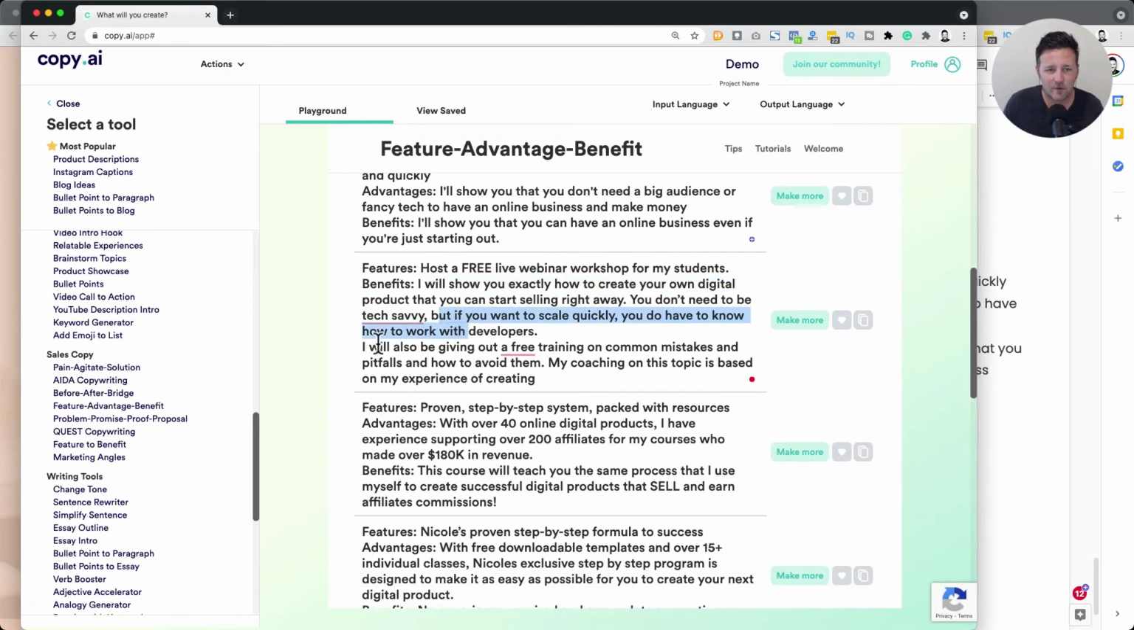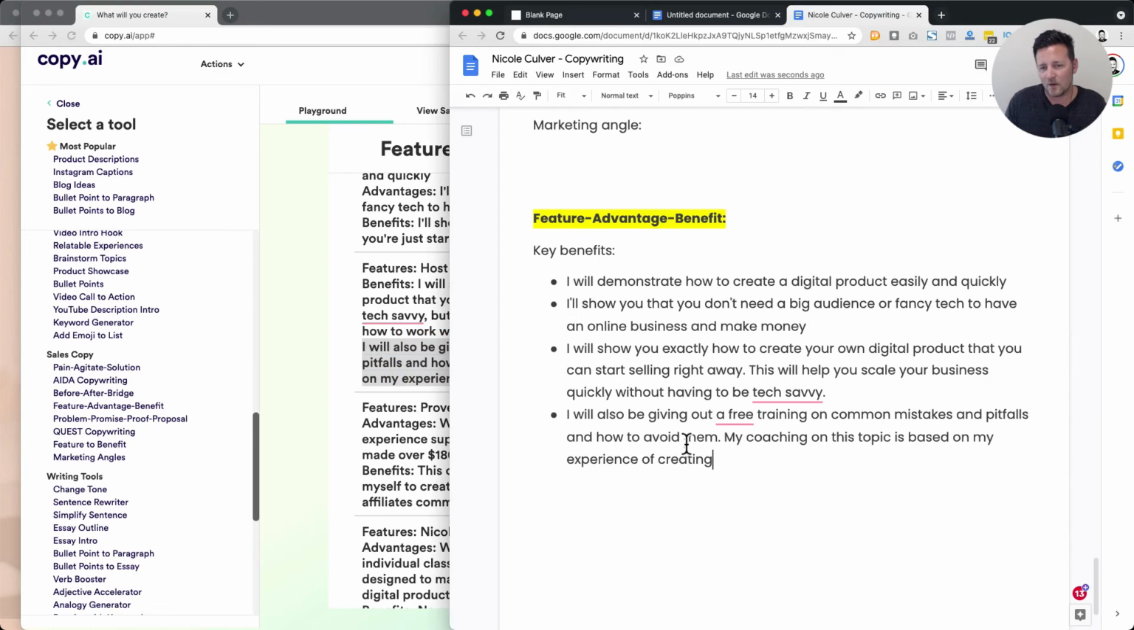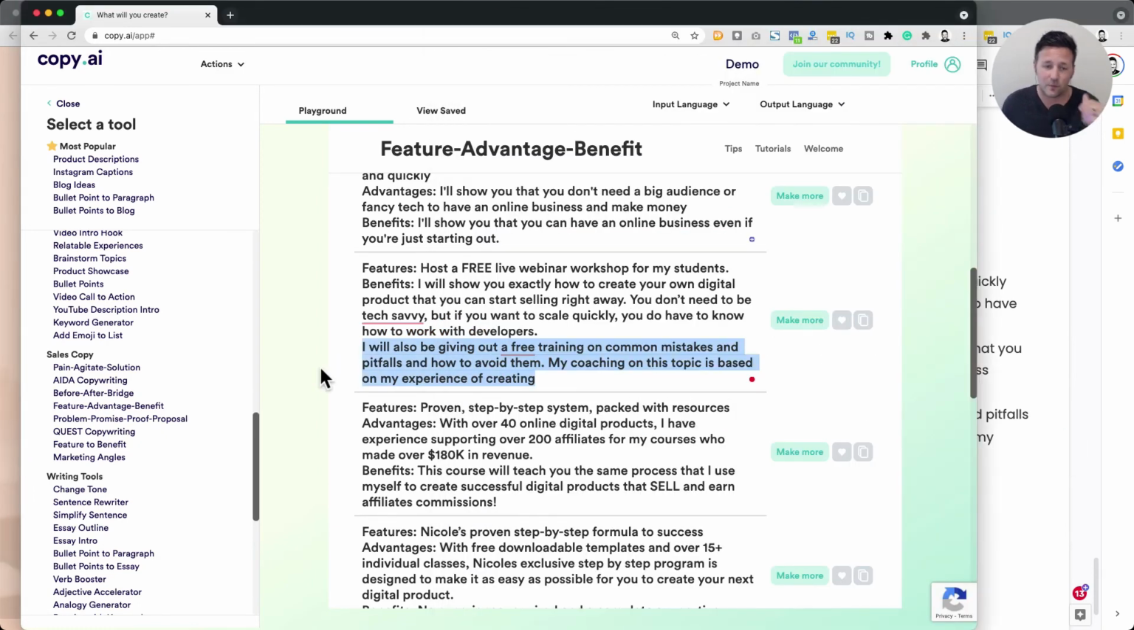So on that same one we were just looking at, I will also be giving out a free training on common mistakes and pitfalls and how to avoid them. I coach on this always based on experience. That's good. I like this here. So other benefits, I'll just leave it like that, but that's super close to being a good point, and a great thing to bring up as value.